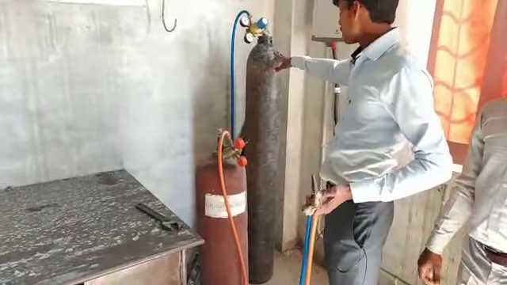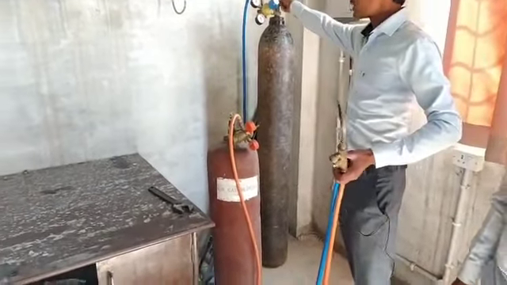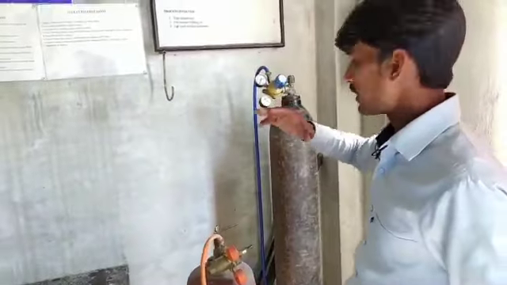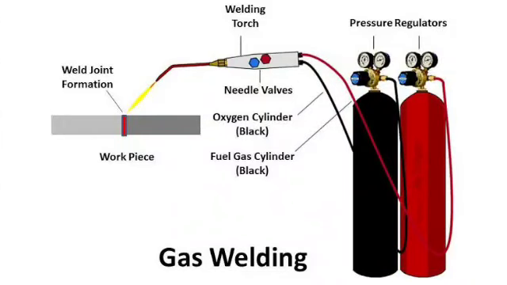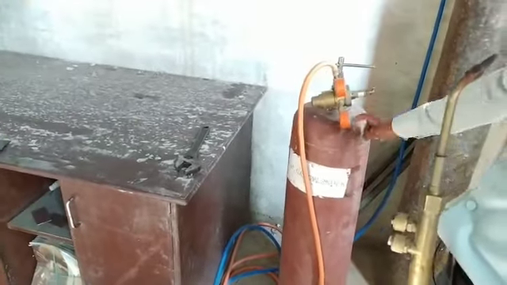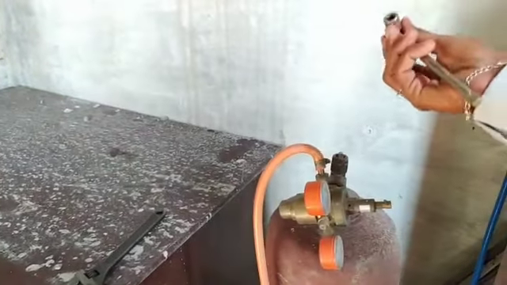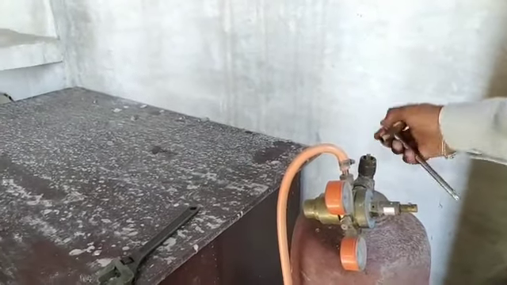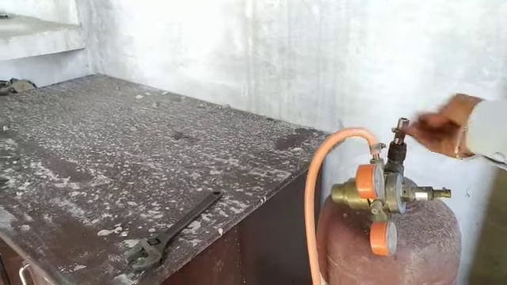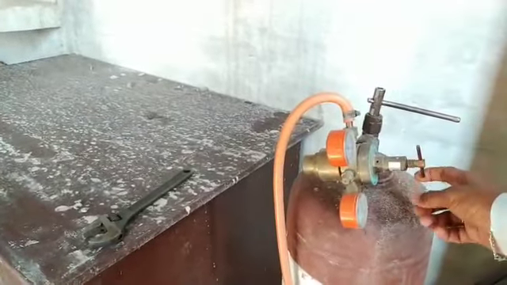For proper burning of fuel, an appropriate amount of oxygen is required. This oxygen is supplied by the oxygen cylinder. A black line is used to indicate the oxygen cylinder. Next is the fuel gas cylinder. The gas cylinder is filled with either acetylene gas, hydrogen gas, natural gas or other flammable gas. The fuel gas selection depends on the welding material. Mostly acetylene gas is used for all general purpose welding. Normally these cylinders have a maroon line to indicate it.